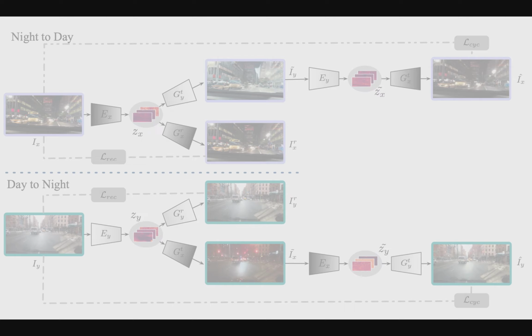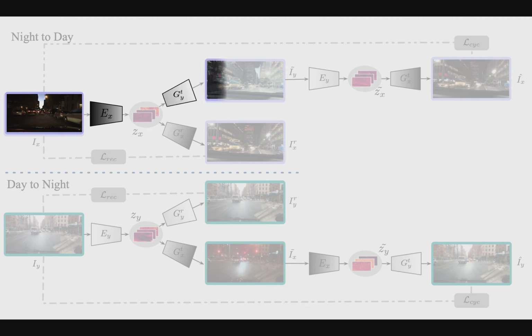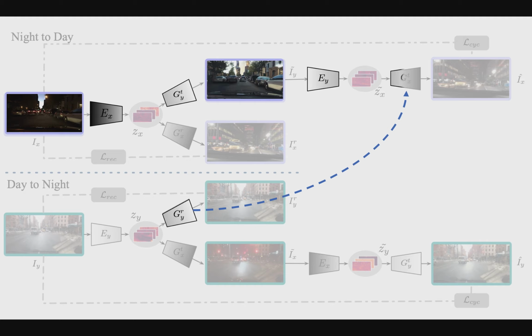Through training, ForkGAN learns 2 domain-specific encoders, 2 translation decoders, and 2 reconstruction decoders. When using ForkGAN for night-to-day translation, we can have the input image sequentially go through the night domain encoder, day domain translation decoder for initial translation, followed by the day domain encoder and day domain reconstruction decoder as shown here, which leads to our inference network.